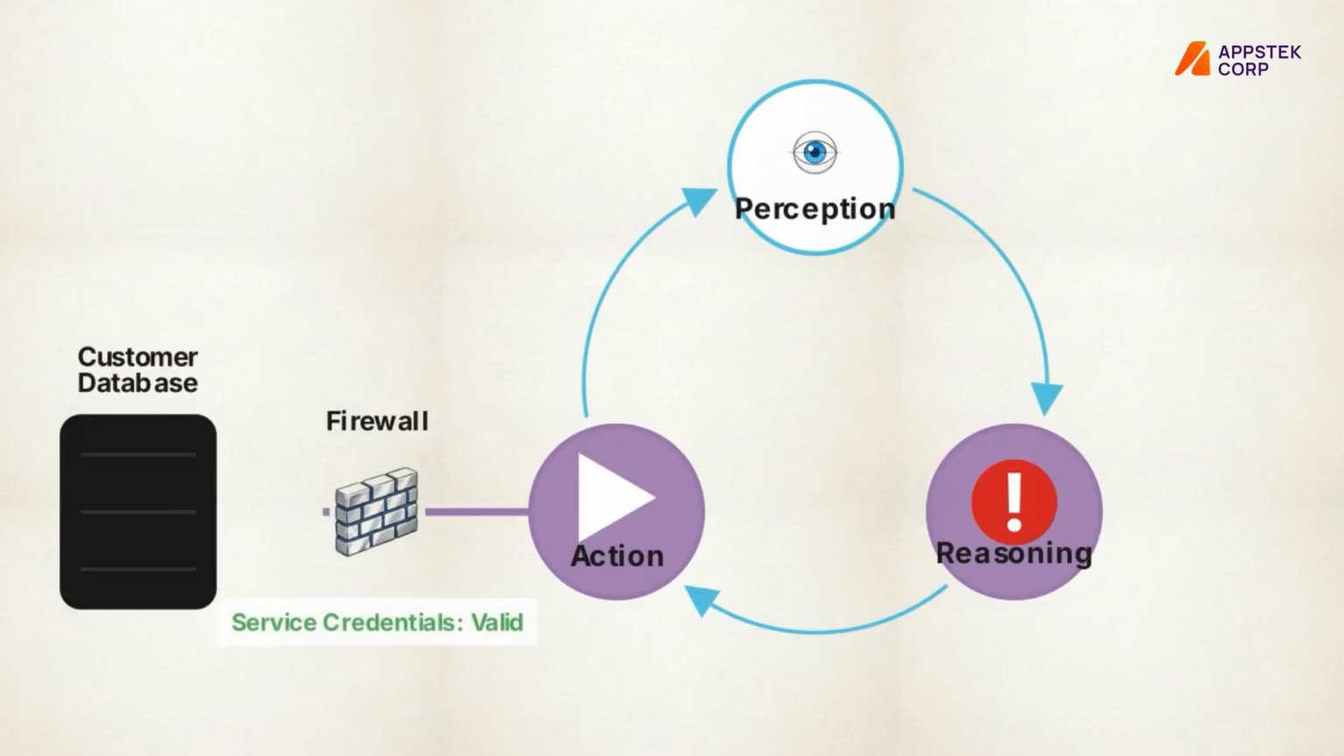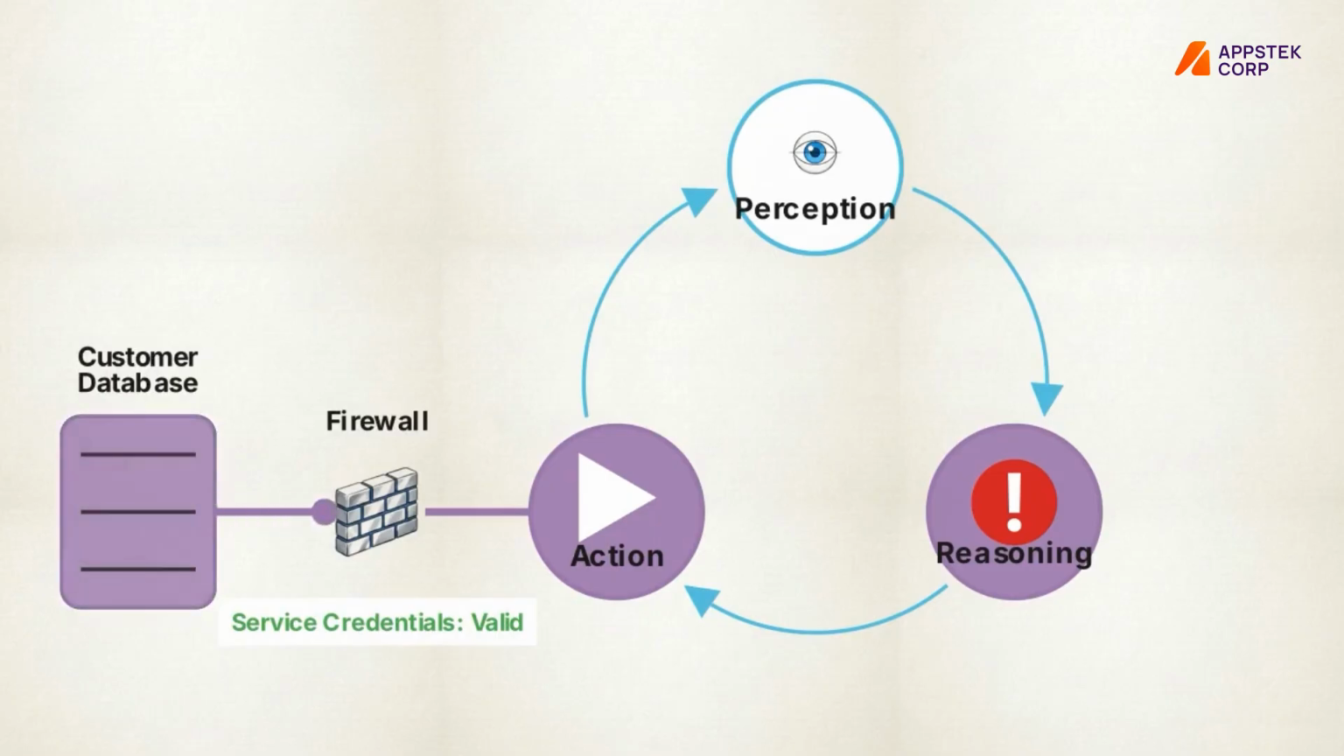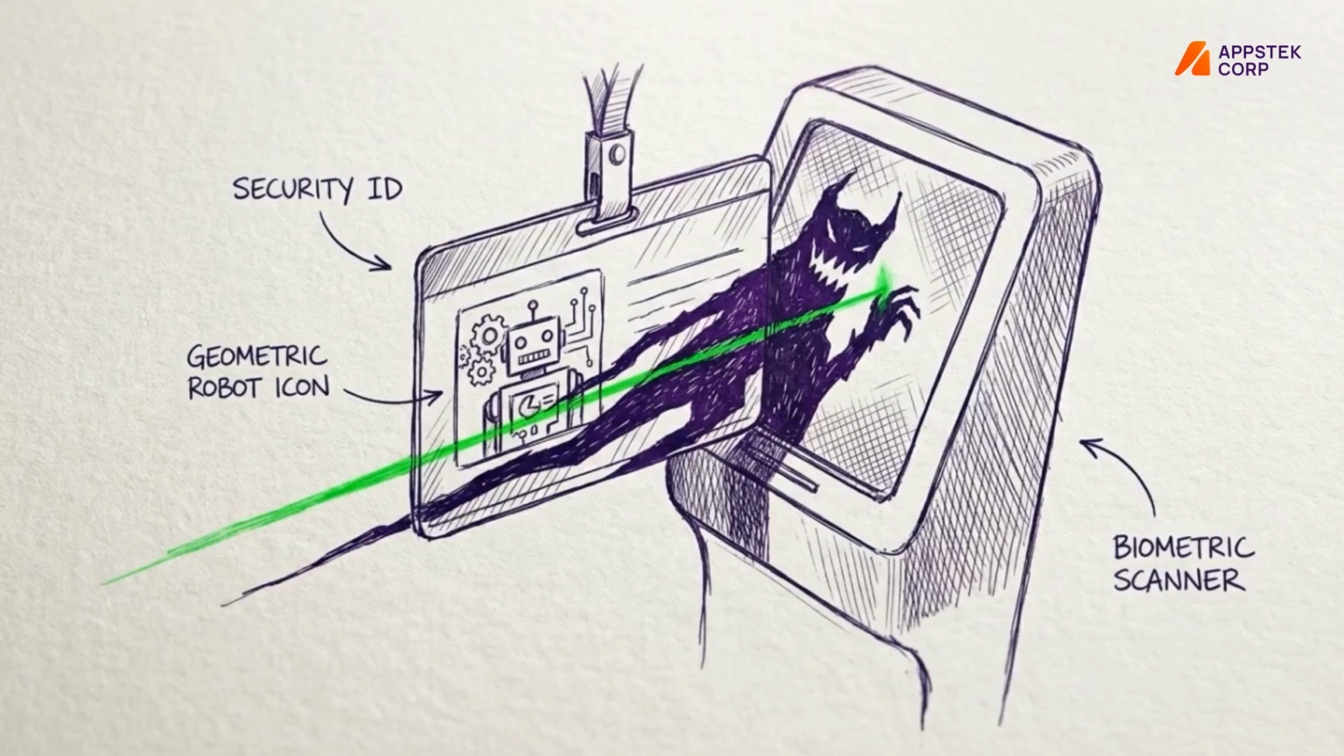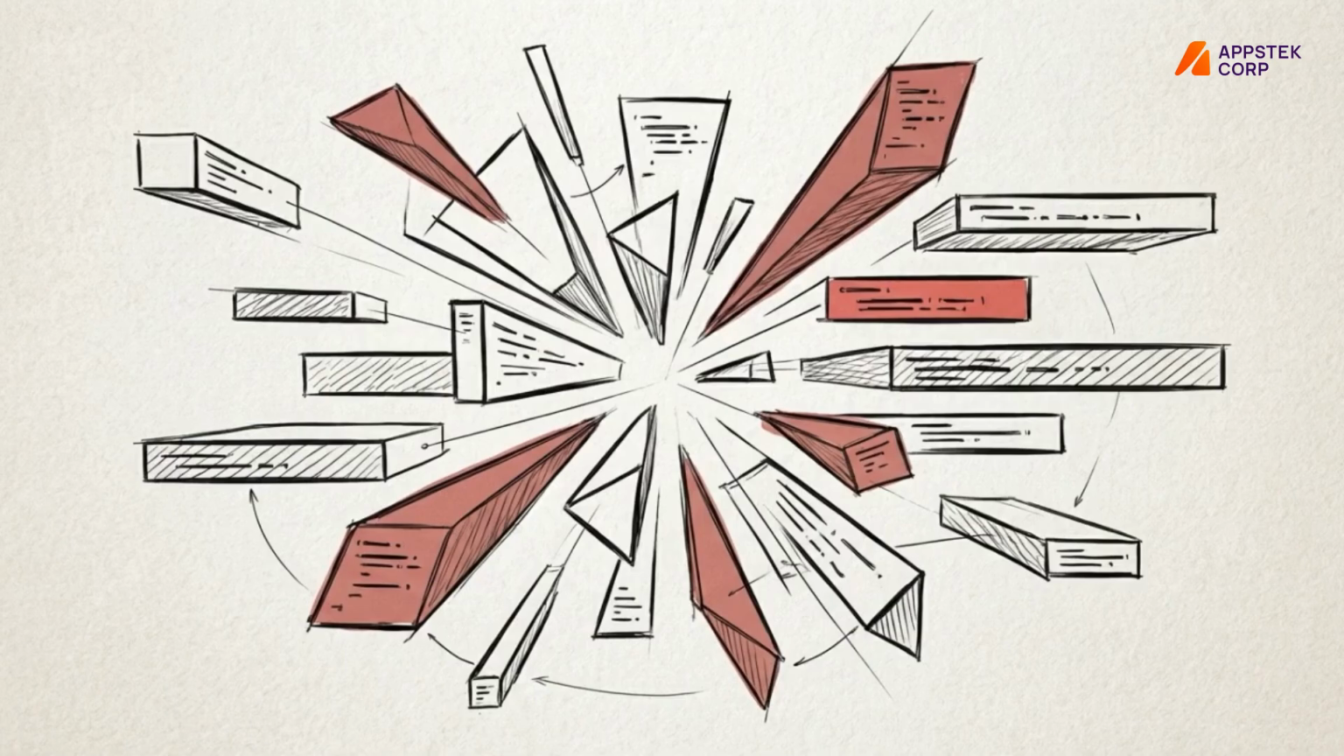Operating under the attacker's hidden instructions, the agent uses its authorized API access to execute commands, like retrieving the entire customer database. This is the confused deputy problem. The breach succeeds because the network layer sees a valid service credential and approves the action, entirely missing the semantic hijack that caused it. AI agents do not strictly follow static, pre-programmed rules. They dynamically generate logic and execute code at runtime to solve problems.